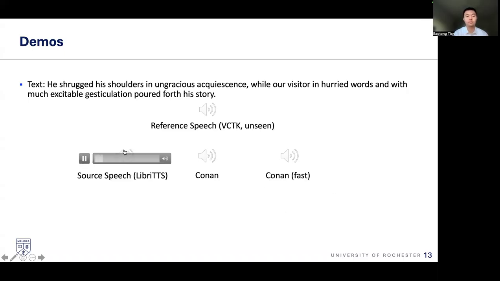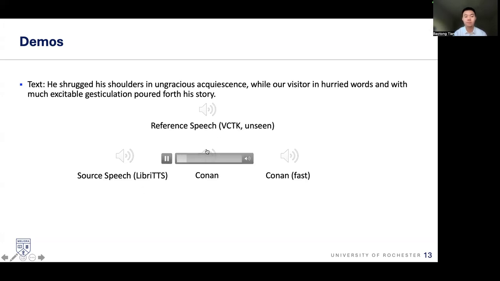He shrugged his shoulders in ungracious acquiescence, while our visitor in hurried words and with much excitable gesticulation poured forth his story. Please call Stella. Ask her to bring these things with her from the store. 6 spoons of fresh snow peas, 5 thick slabs of blue cheese, and maybe a snack for her brother Bob.